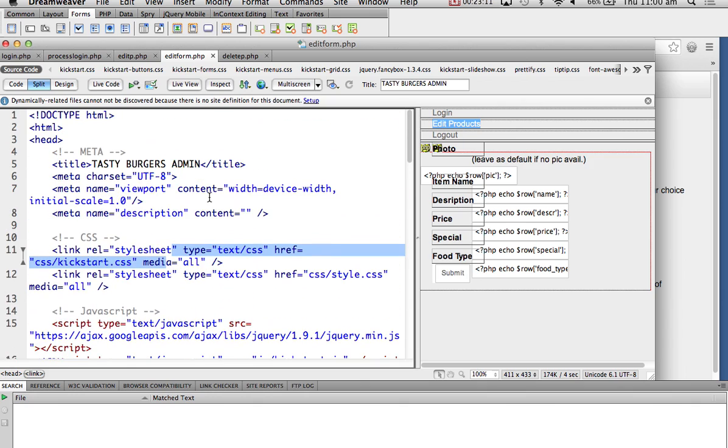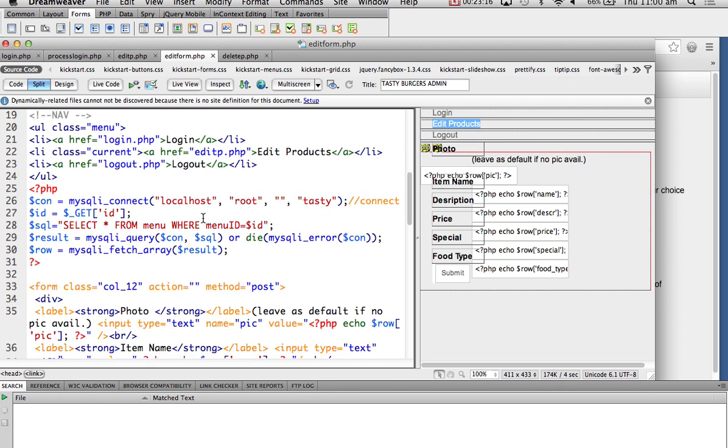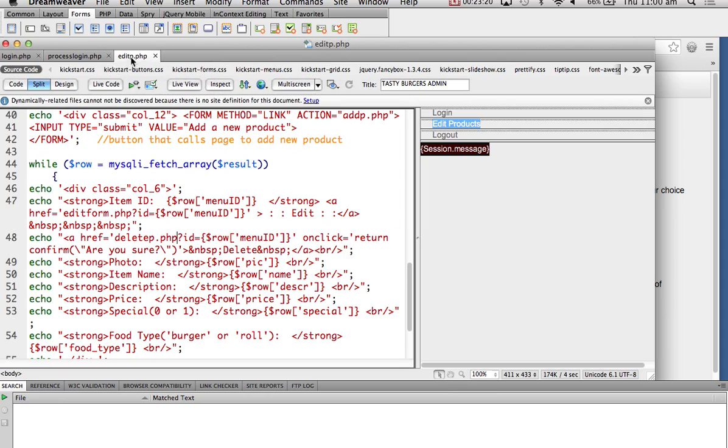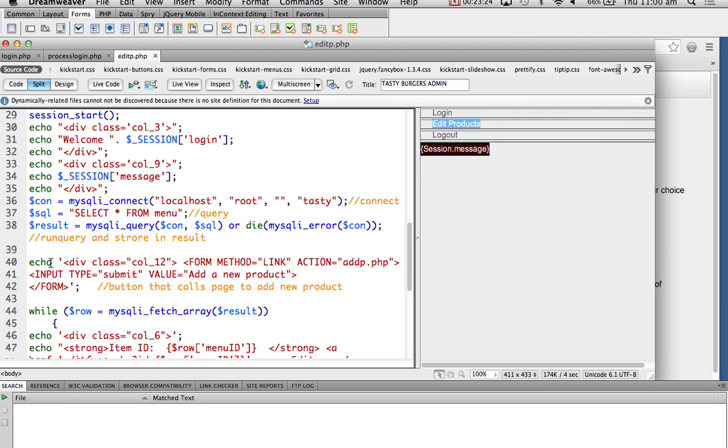Finally, there's one last thing on this page, and that's a button to add a product. On this page I have a form, and you can see that's the form.